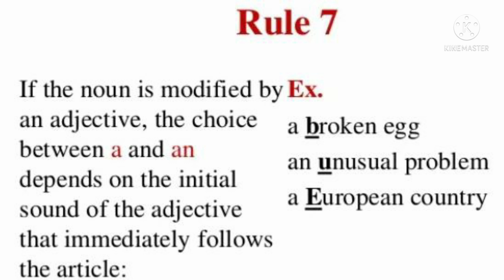Understood? Rule number 7: if the noun is modified by an adjective, the choice between a or an almost always depends upon the initial sound, and immediately the article follows. Means a broken egg, an unusual problem, a European country. Which type of country there? A European country. What is that problem? An unusual problem. What is the condition of the egg there? A broken egg. Okay. In such cases, we will be using the article.